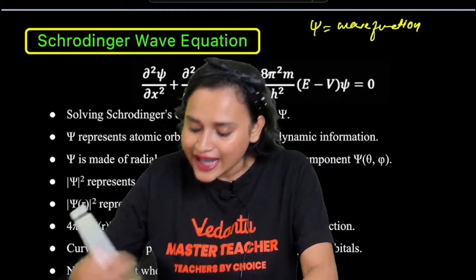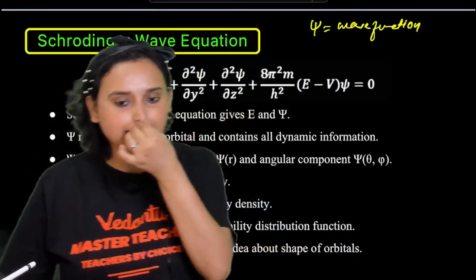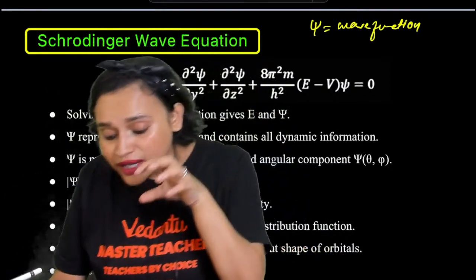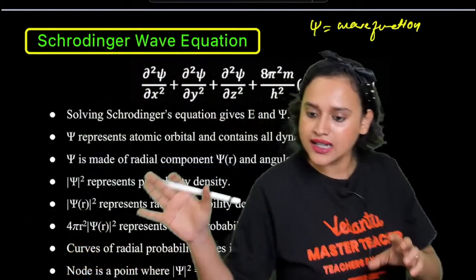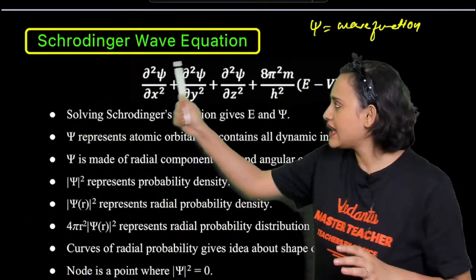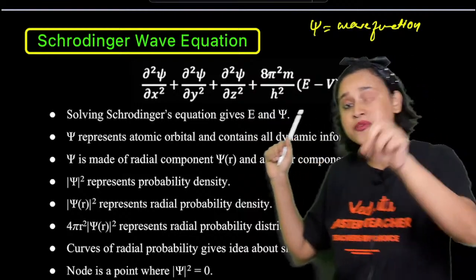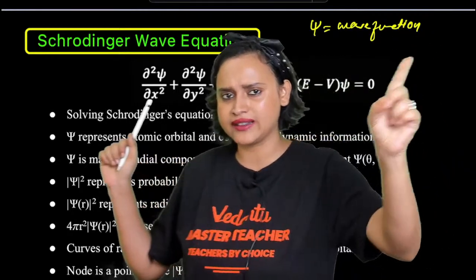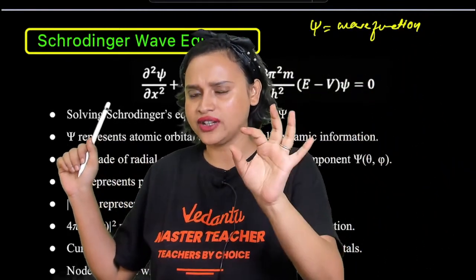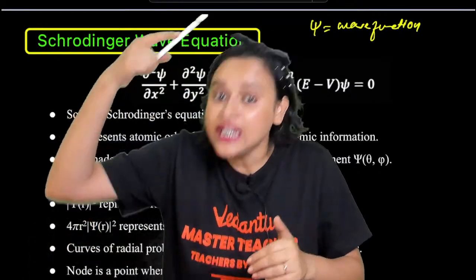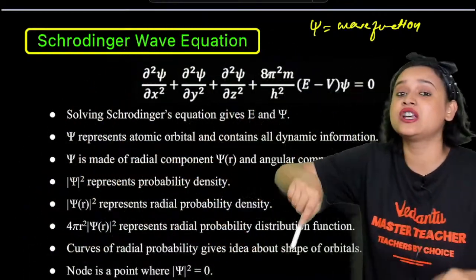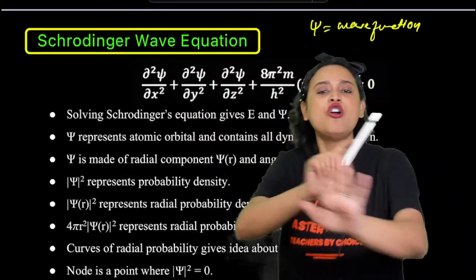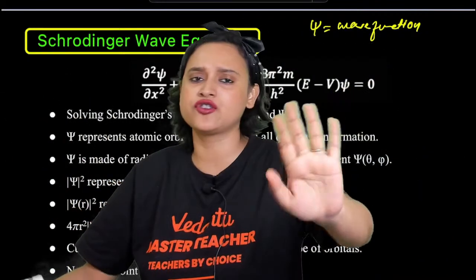This x, y, z is in Cartesian coordinates. I'm sure you have learned it in your mathematics. Then you can solve this equation in polar coordinates. Nobody needs to solve it right now, guys.